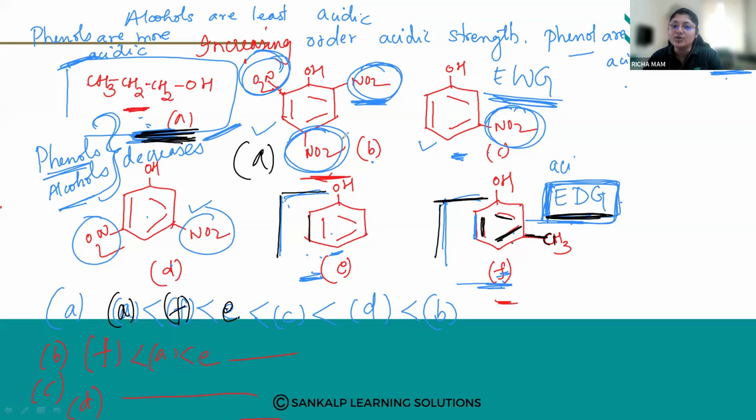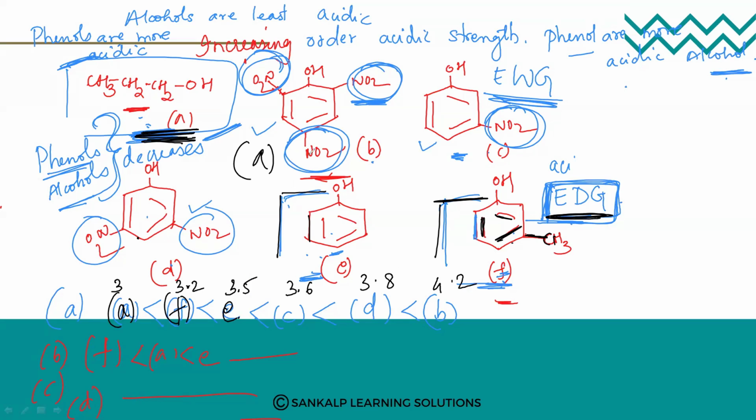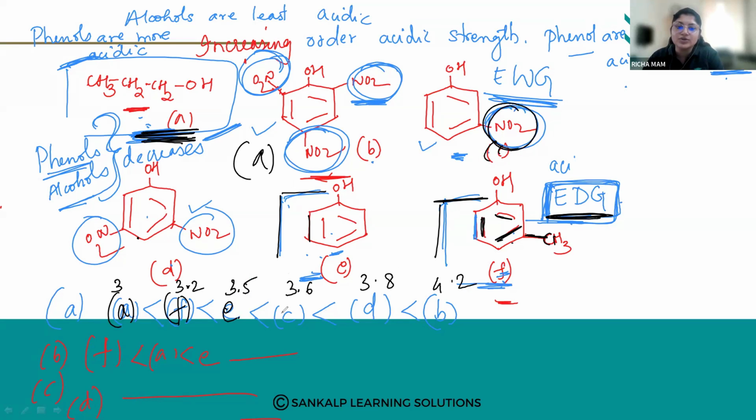Now, these are all electron withdrawing groups. So the more the electron withdrawing groups, the more the acidic strength. Now we are going from small to higher. Suppose this is 3.2, this is 3.5, 3.6, 3.8, 4.2, like that. Here at C, only 1 nitro group will come. So C will come first because its value will be less.